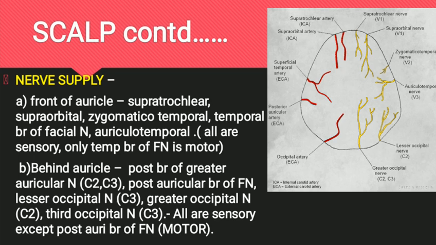The only motor nerve is the temporal branch of facial nerve, which supplies the epicranius muscle, frontal belly. The auriculotemporal nerve is a sensory branch of the mandibular division of the trigeminal nerve. Behind the auricle, the nerves are posterior branch of greater auricular nerve, posterior auricular branch of facial nerve, lesser occipital nerve, greater occipital nerve, and third occipital nerve. Its root values are given in the slide. Among these 5 nerves, the only motor nerve is the posterior auricular branch of facial nerve, which supplies the occipital belly of the epicranius muscle.